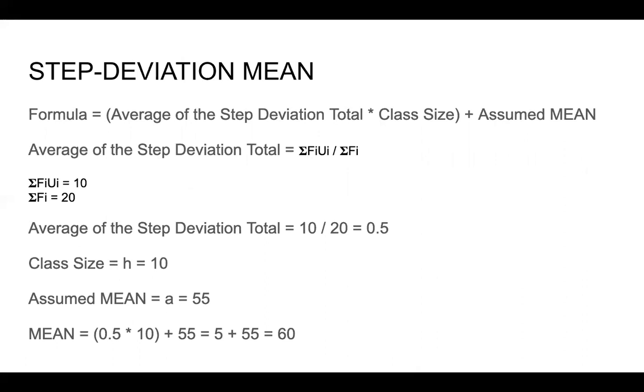Say you ate 3 chapatis on Monday, 4 chapatis on Tuesday, 5 chapatis on Wednesday. So in 3 days you ate a total of 12 chapatis. So how many chapatis on an average did you eat every day? You ate 12 divided by 3, which is equal to 4 chapatis on an average. Okay, for all those 3 days on an average you ate 4 chapatis. So this is called average.